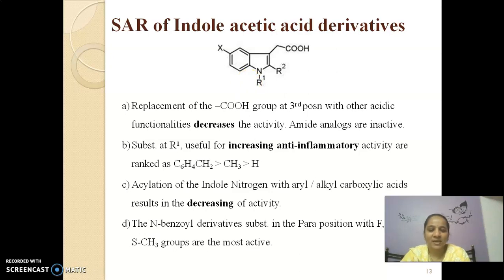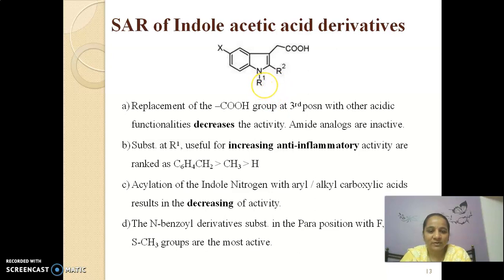The next is acylation of the indole nitrogen atom. When the nitrogen atom present on the indole ring undergoes acylation with an aryl or alkyl carboxylic acid, it results in decreasing the activity. So do not make any kind of acylation; only make the substitution of benzyl group, methyl or hydrogen.